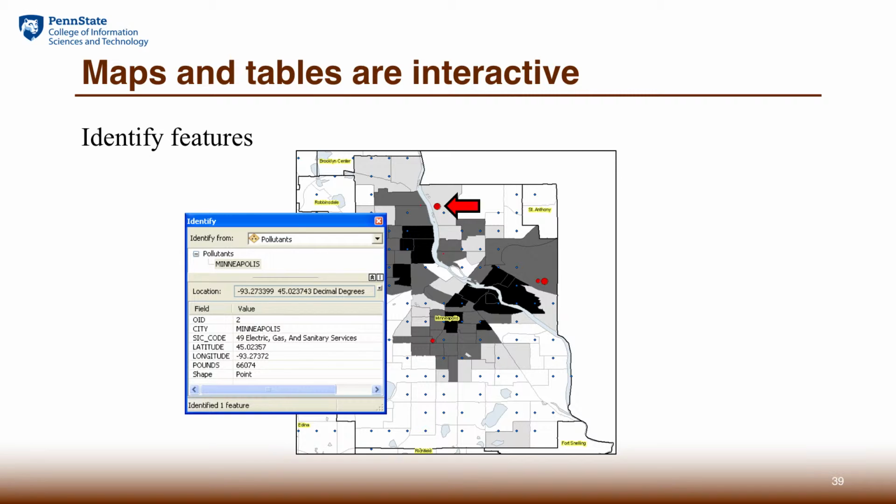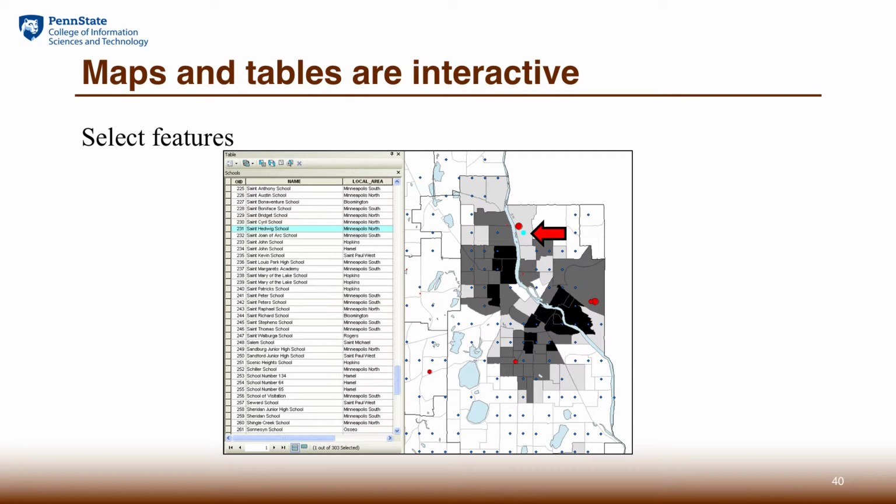The powerful feature for GIS to show the pattern is not only to look at the location, but also you can link the attributes, the characteristics of the features with the location, and we can interactively explore them. We can also analyze the data by selecting the features of our interest.